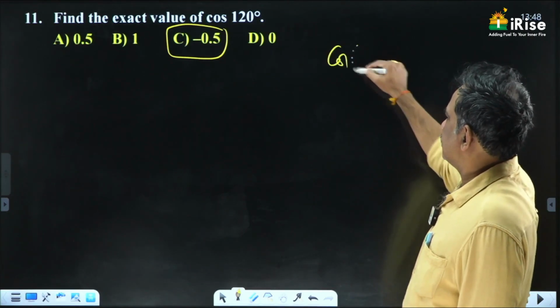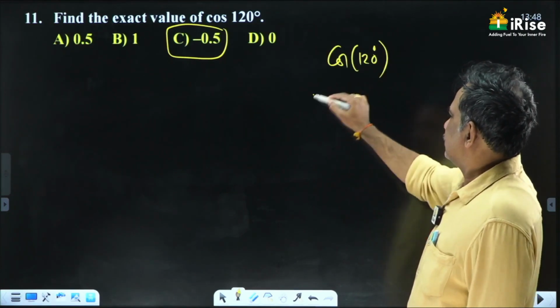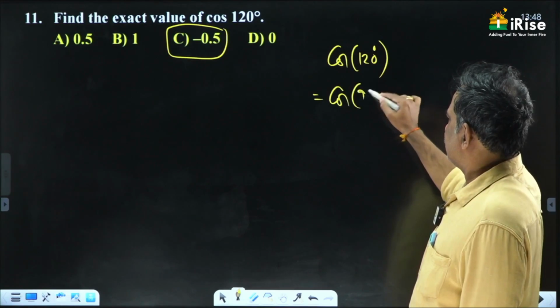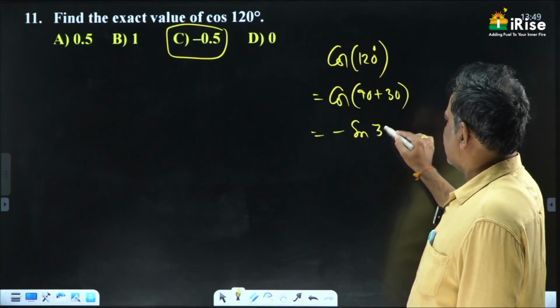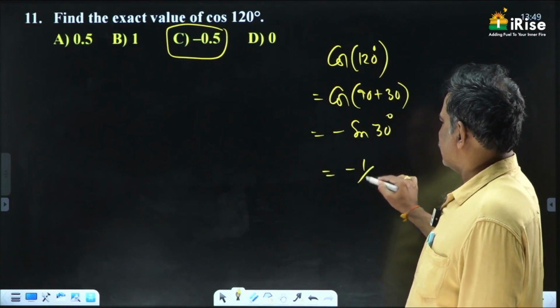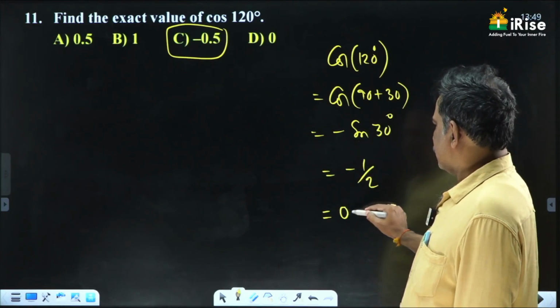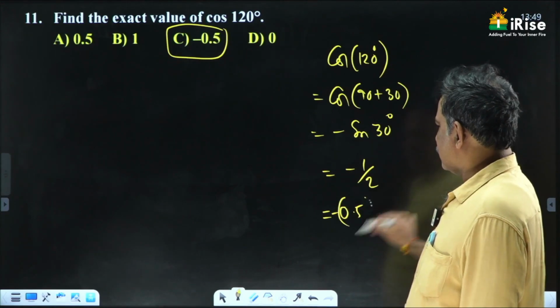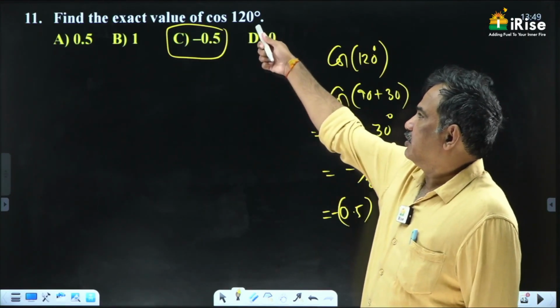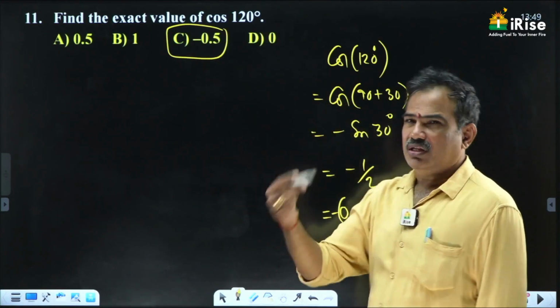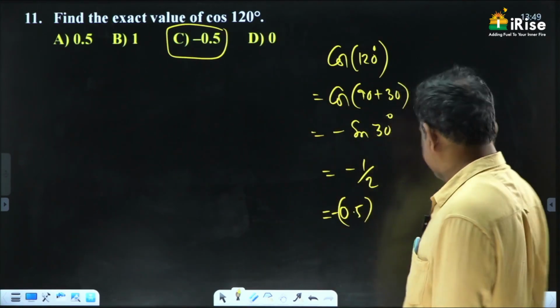Okay, these are the steps actually. Minus sin 30 is equal to minus 1 by 2, minus 0.5. So cos is negative in the second quadrant, so only one option is there, put the answer, that's all.